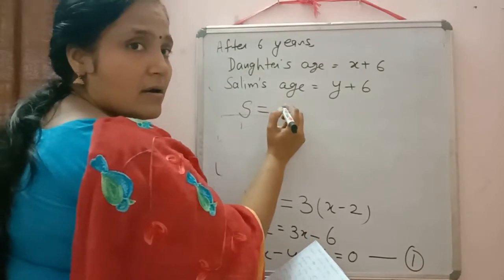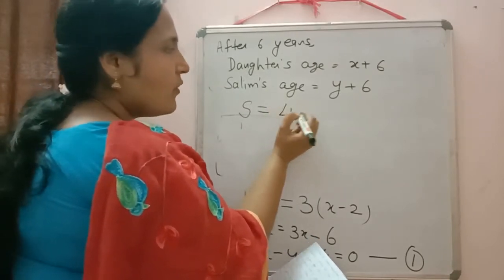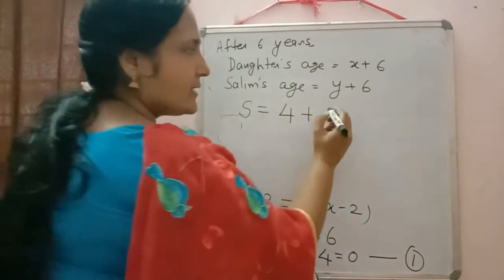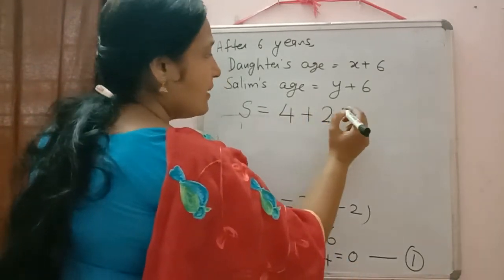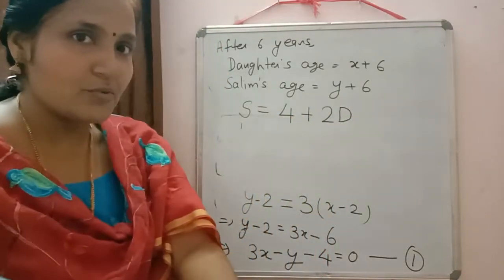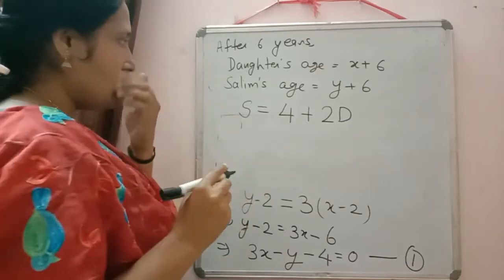Older means 4 plus 4 years older than twice her age. Twice her age means twice her daughter's age. In this way only it will come. You don't write this one. This I am writing to explain to you only.